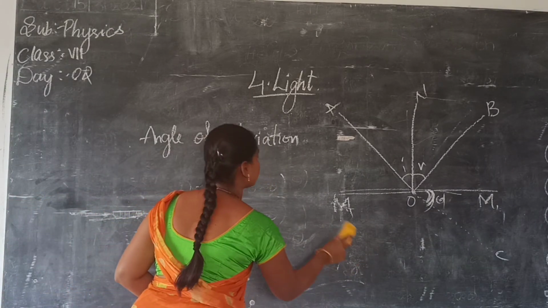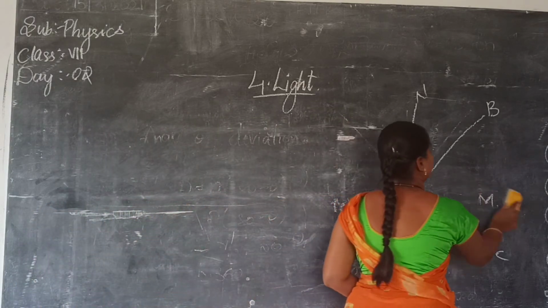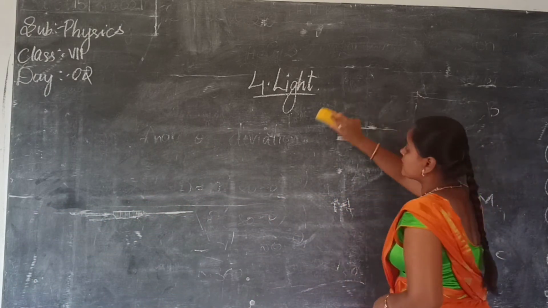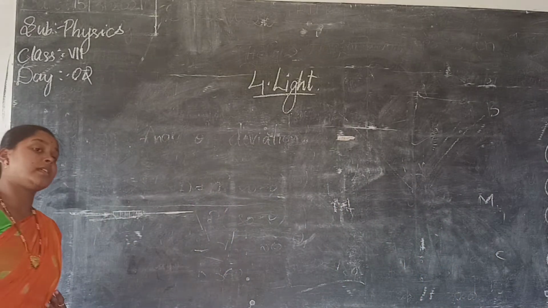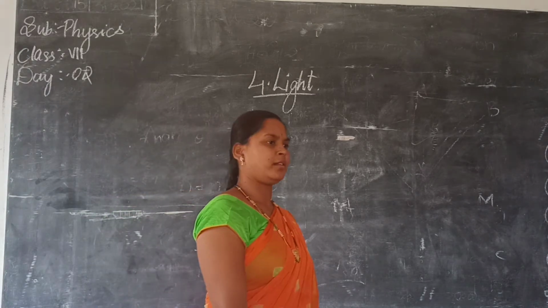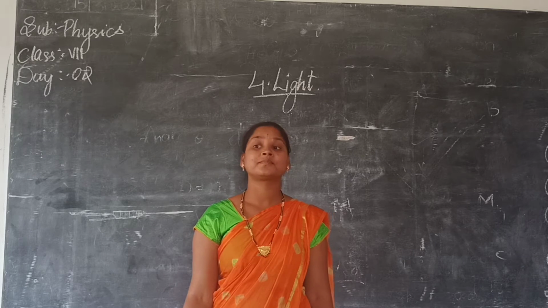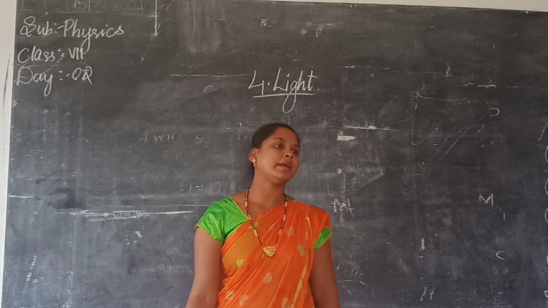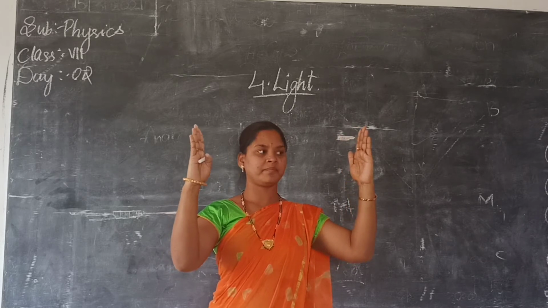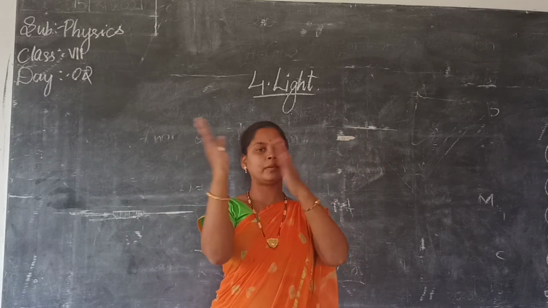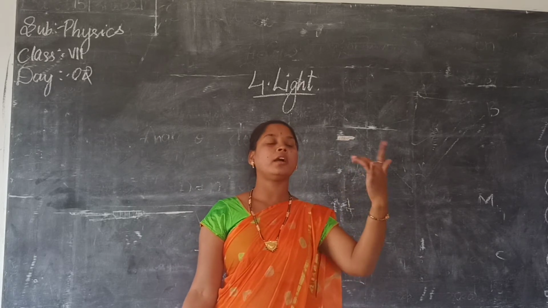How many of you have seen saloons, where you cut your hair? How many images can you see in the saloons? Three or four? More images. If there are two parallel mirrors like this, it will go on seeing. Yes, it will go on reflecting.